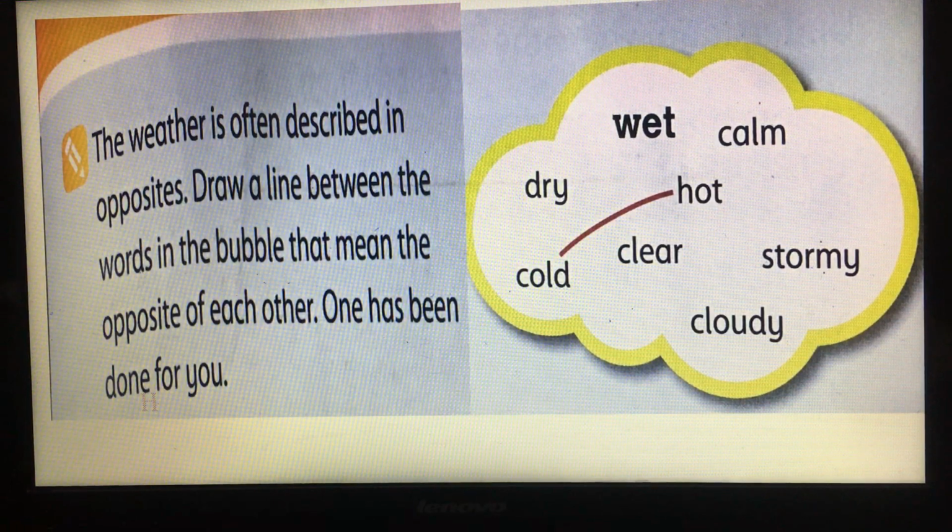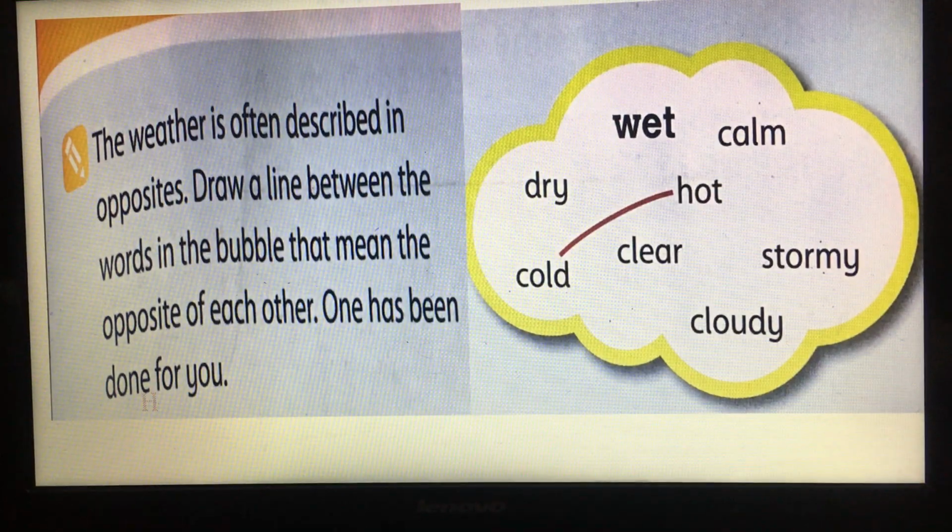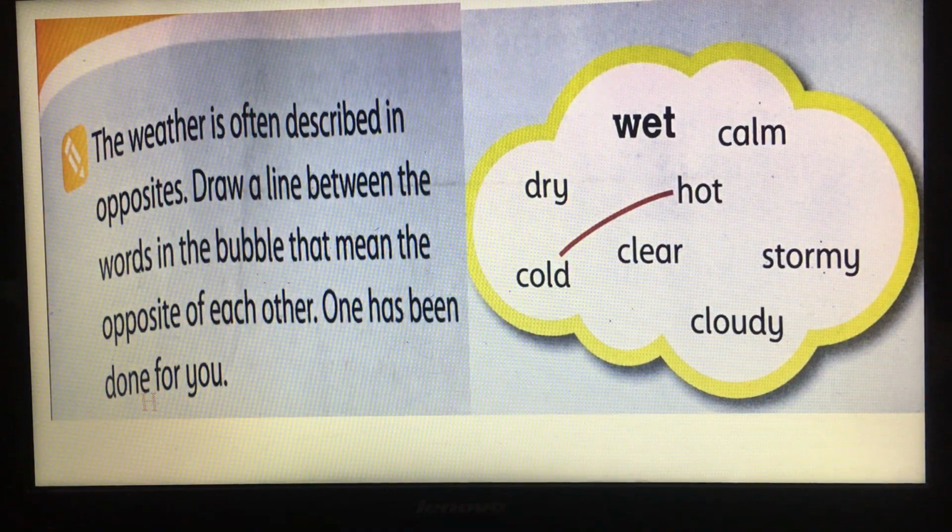Okay, let's start with the example that they did before. Here we have hot. As we say, hot means very high temperature, and the opposite of hot is cold. So low temperature means cold, high temperature means hot.